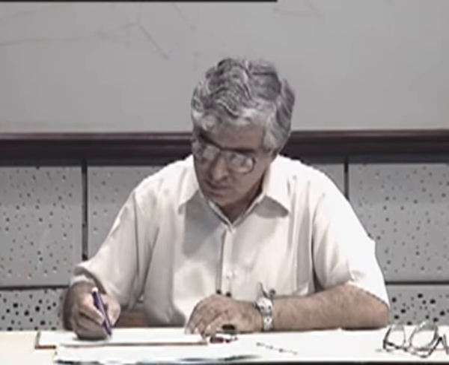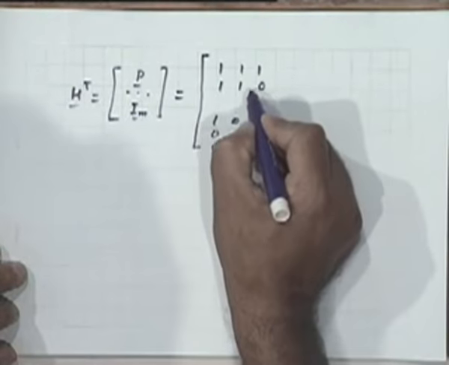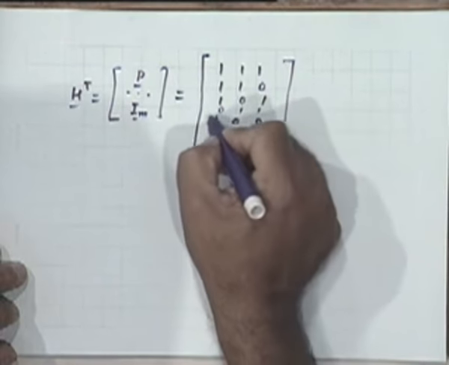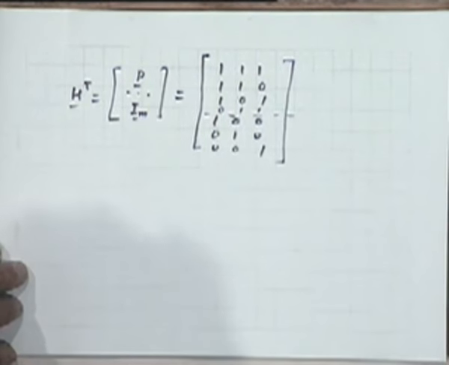As far as the top part is concerned, there are only 4 other non-zero sequences. You can put them in any order you like, right? Maybe 1 1 1, 1 1 0, 1 0 1, and 0 1 1. Okay. All right. So that's a Hamming code for you.